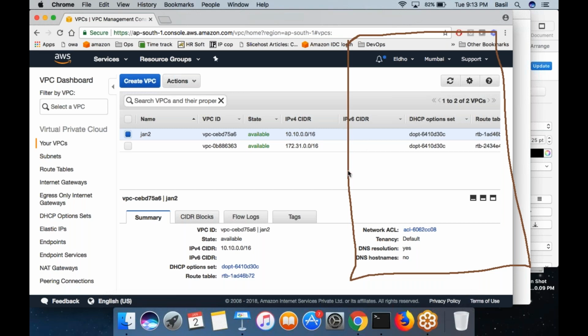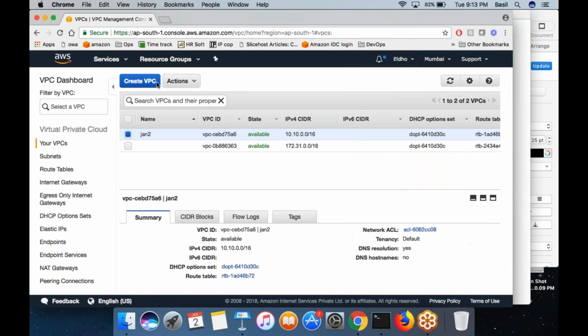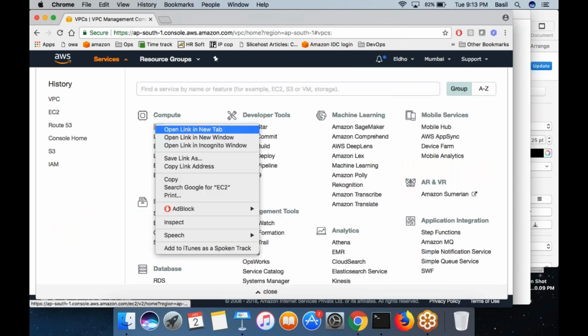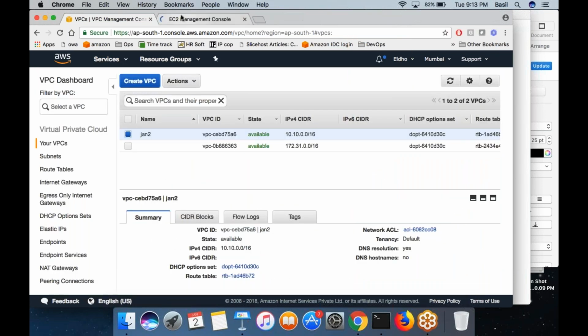If I want to create an EC2 machine, now I can create the EC2 machine inside this network. It's up to me to choose which network I want to create my machines in. So once you create a network, when you create the EC2 machine, you know how you do that, right? You go to services, then the EC2 button. You create a machine.